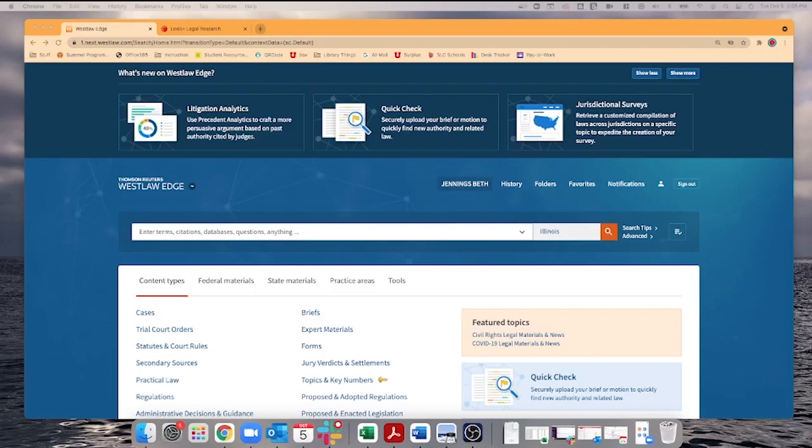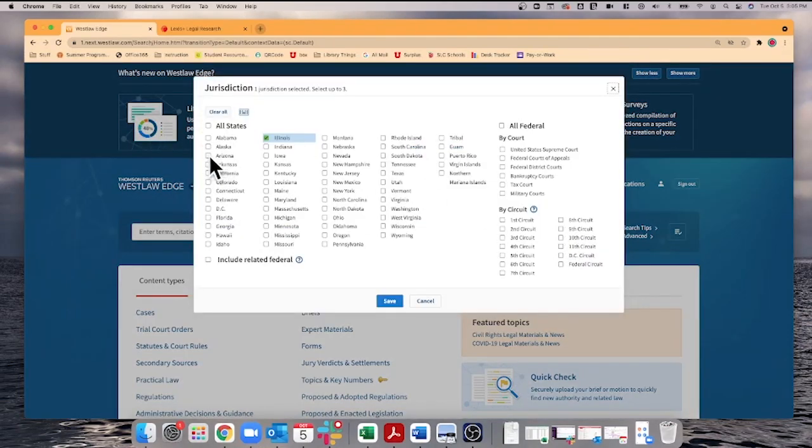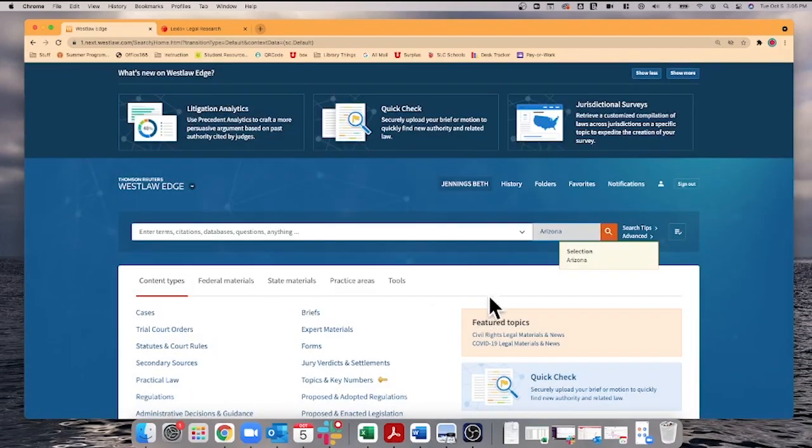Question number 6 at the bottom is about the non-compete contract. Looking through the fact pattern, we can see that our jurisdiction is Arizona. So I'm going to want to make sure first to change my jurisdiction to Arizona and unclick Illinois. That's going to be helpful to us when we're doing our search.